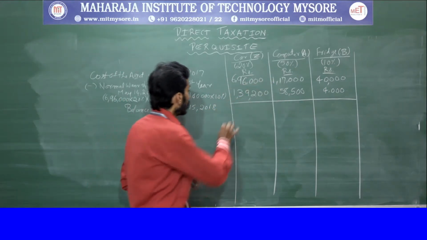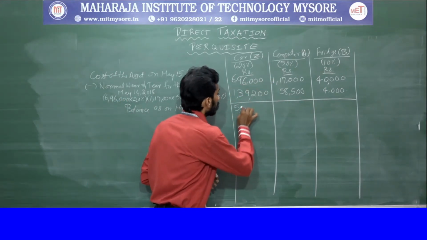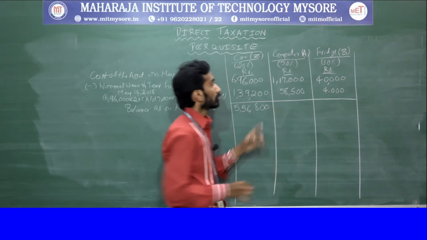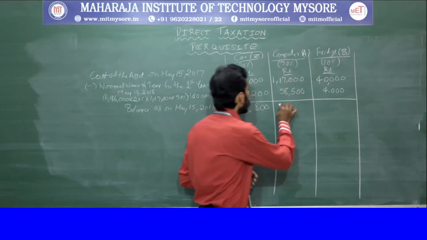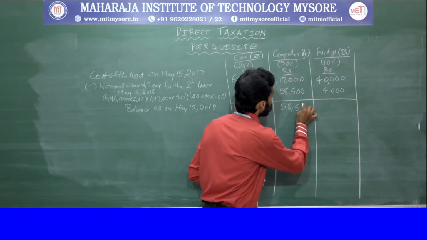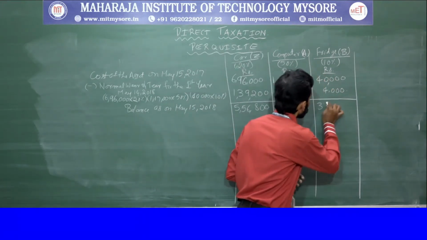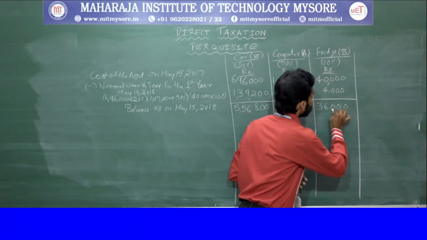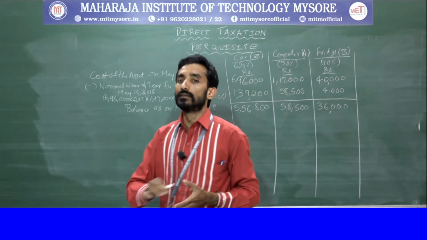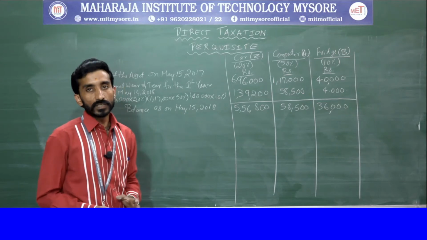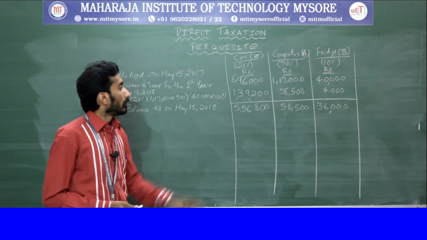The remaining amount with respect to this is 5,56,800. With respect to computer it is 58,500. With respect to fridge it is 36,000. Clear?